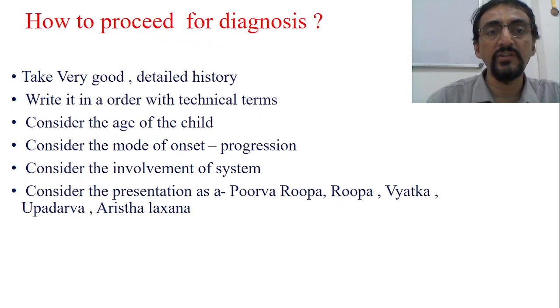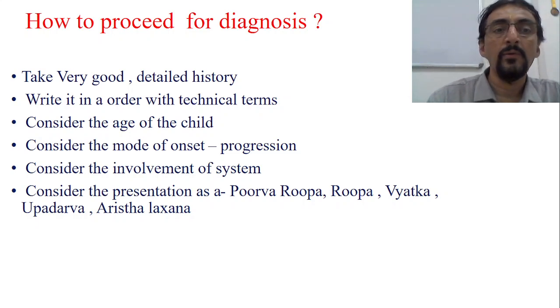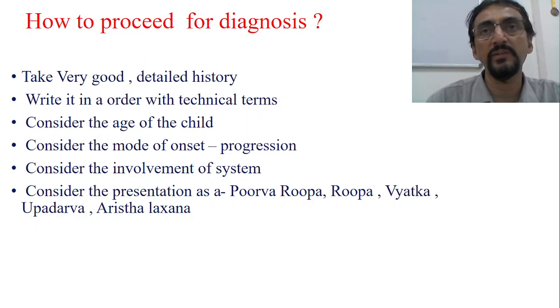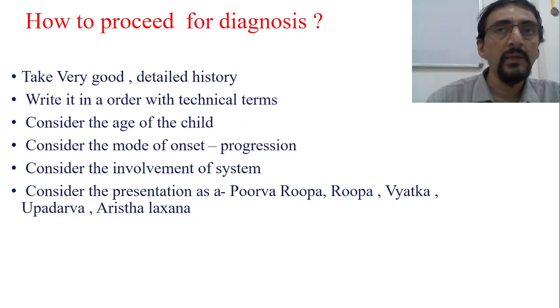Now we have taken all the history, and after taking the history, we have to go for the diagnosis. Most of the time we say that a good and proper history will do almost 70 to 80% of the diagnosis, and the systemic examination and general examination are required only for confirmation. That is true also. If you take proper Prashna Pariksha, or history taking, that itself is about 70 to 80% of your diagnosis. Only by systemic examination and some other investigation, if needed, you can confirm the diagnosis which is made on the basis of the history.